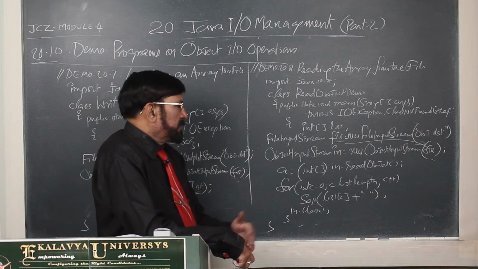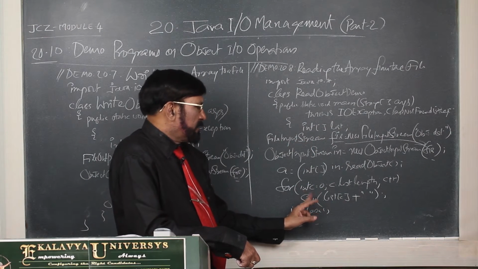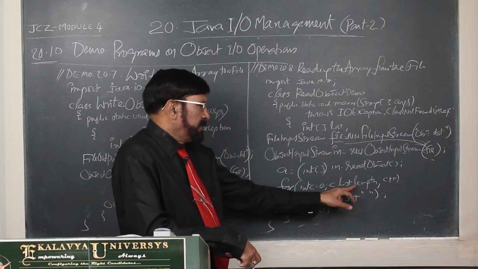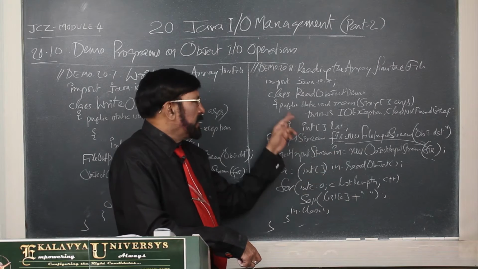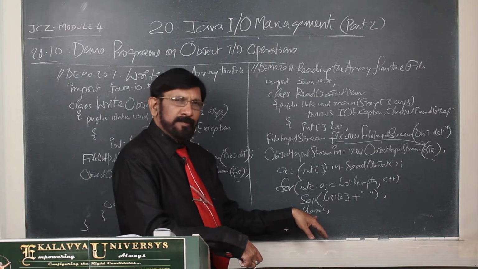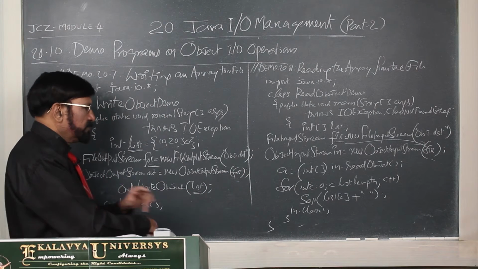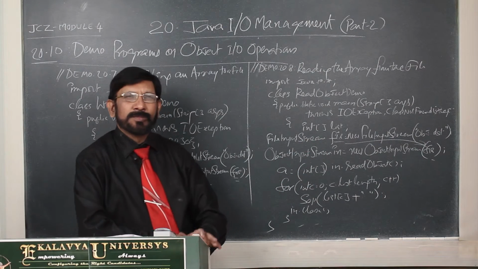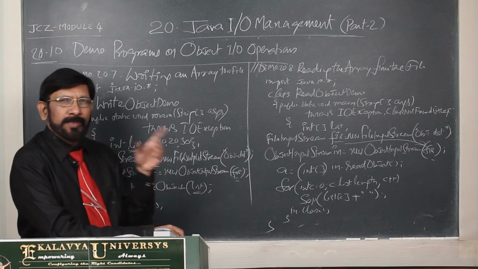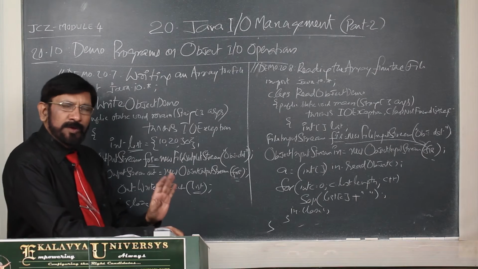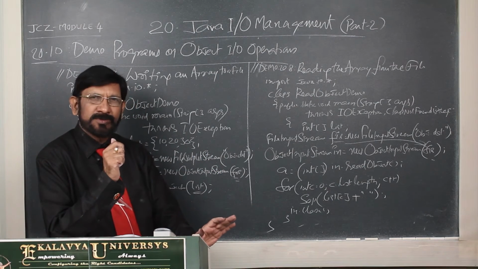Thereafter, in order to demonstrate the elements of the array, we write a for loop, and here list.length we are using. By that we are able to print the elements, and finally we have to close the file. Here out.close and here in.close. After the corresponding operations are over, every time we have to explicitly close the file, otherwise we have to bear the consequences.